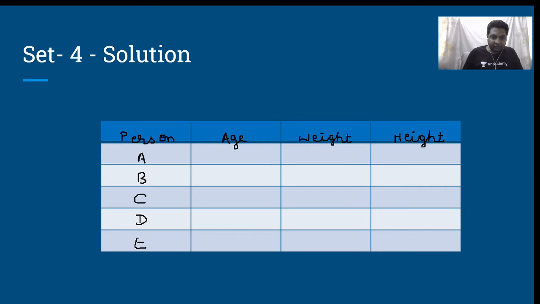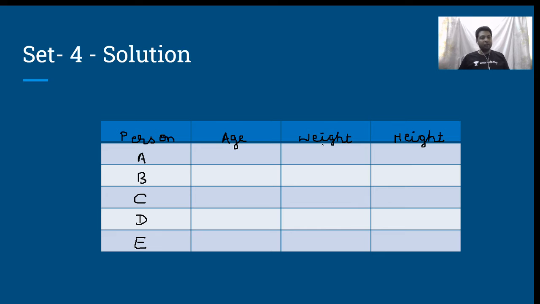When he says no two persons are of the same age, same weight or same height, it means in each of these three columns, I need to have the digits 1 to 5, the rank. A person who is older is numerically ranked lower. That means the oldest person is ranked 1, youngest is ranked 5.